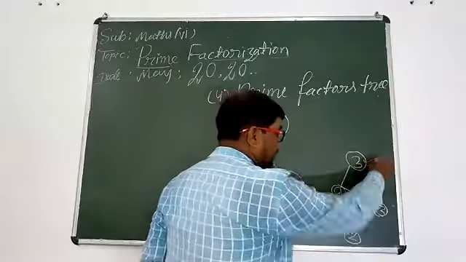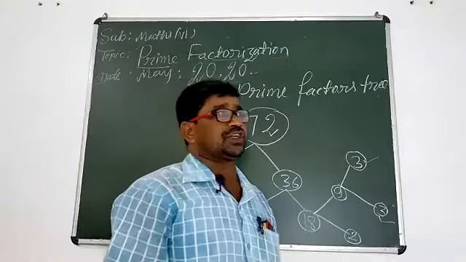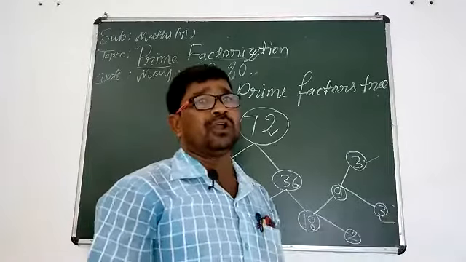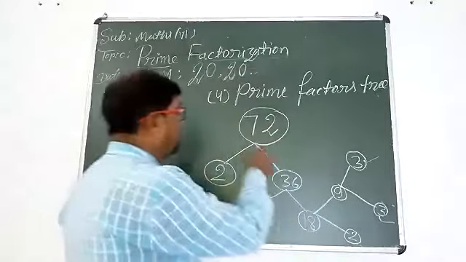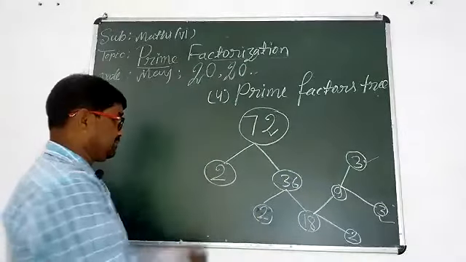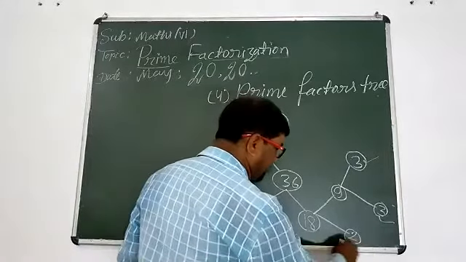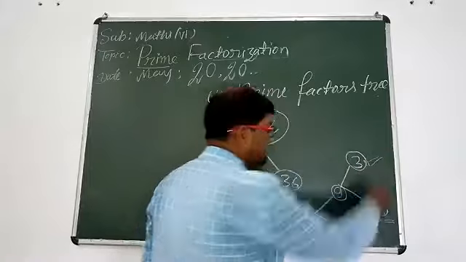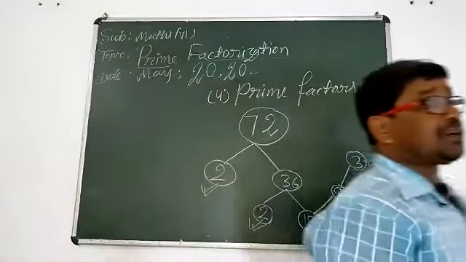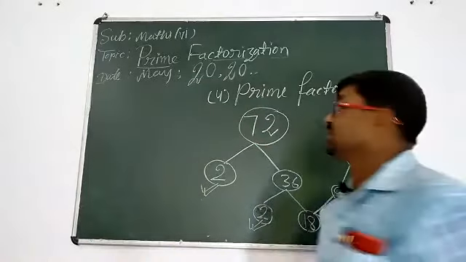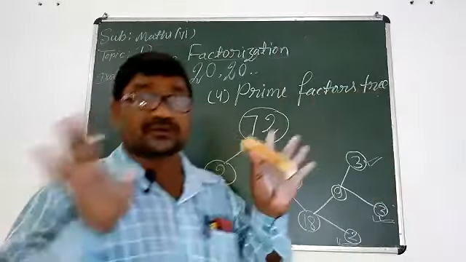Now this is also prime. So we should not disturb this prime, and we should stop this tree now. Now all prime numbers you can check. This is prime, this is prime, this is prime, and this is prime. This system is called a prime factorization tree.